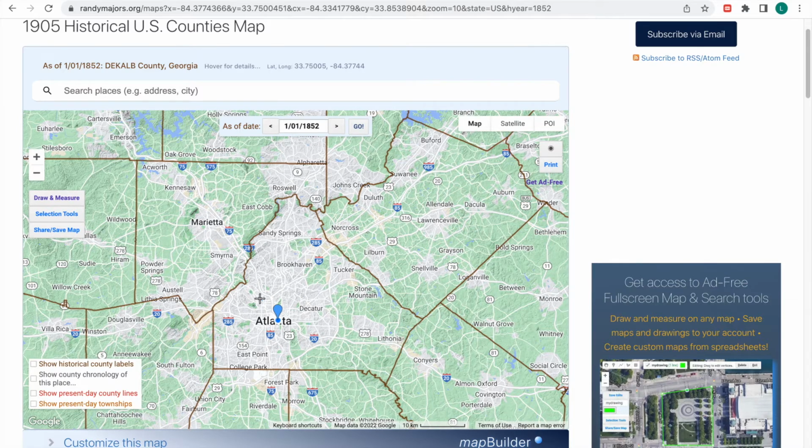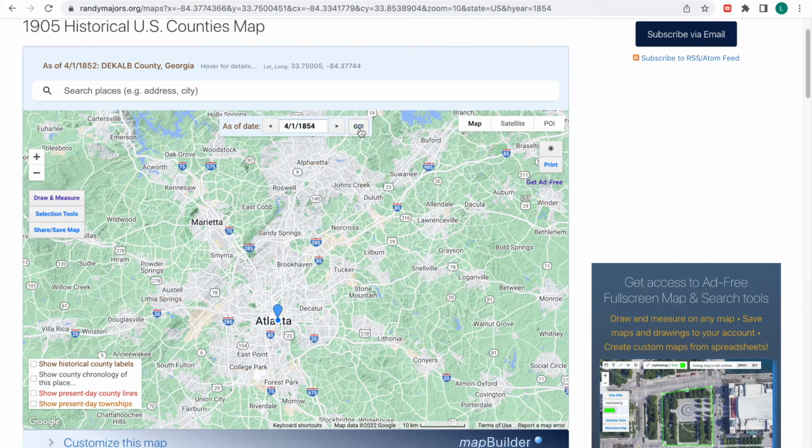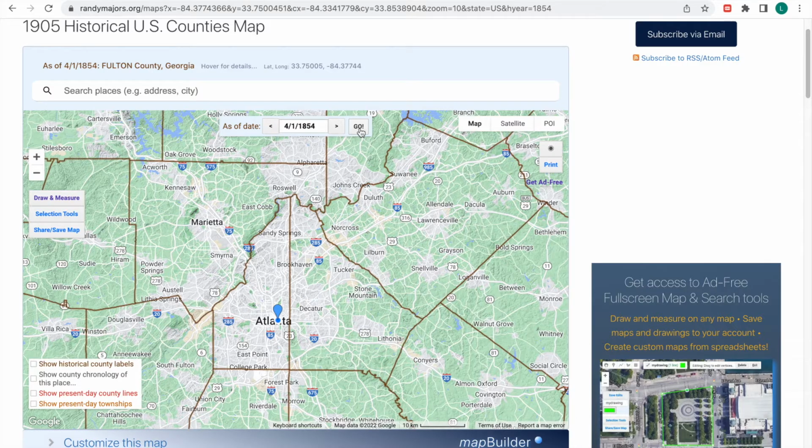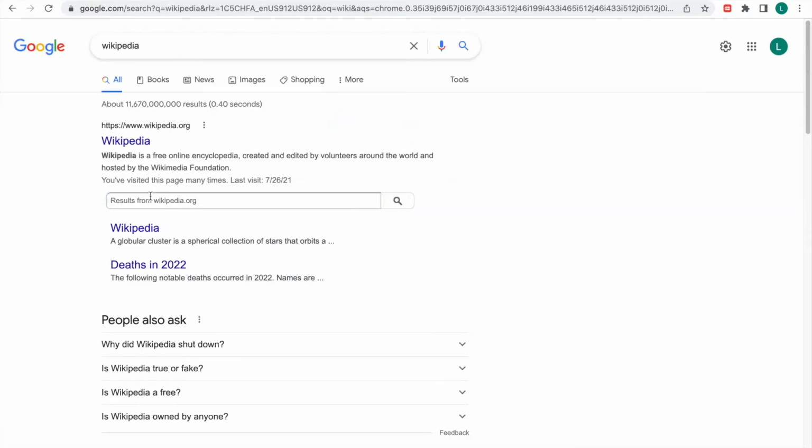Here, Atlanta is part of DeKalb County, Georgia, which is currently to the east of Atlanta. But you'll see Atlanta then was right in the middle. So first, what happened in 1854? Because the change happened in 1853, you'll see now Atlanta is in the eastern part of Fulton County, and now DeKalb County is east of Atlanta. I assume this change was made due to the Atlanta metro growing. I mean, Atlanta was the capital of Georgia at the time, I believe. Check that fact.